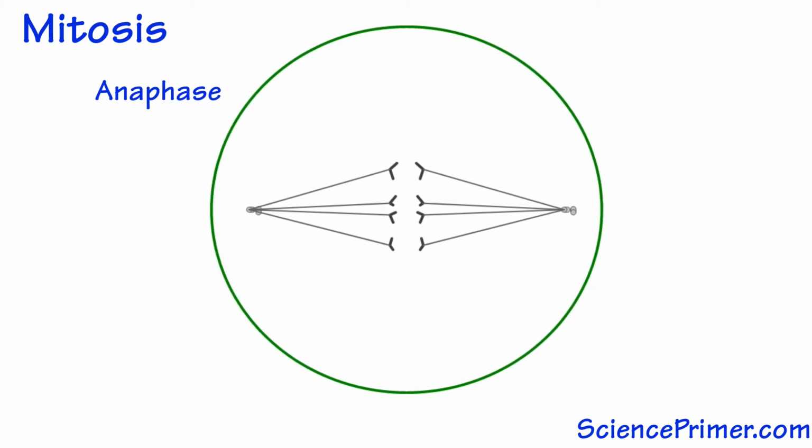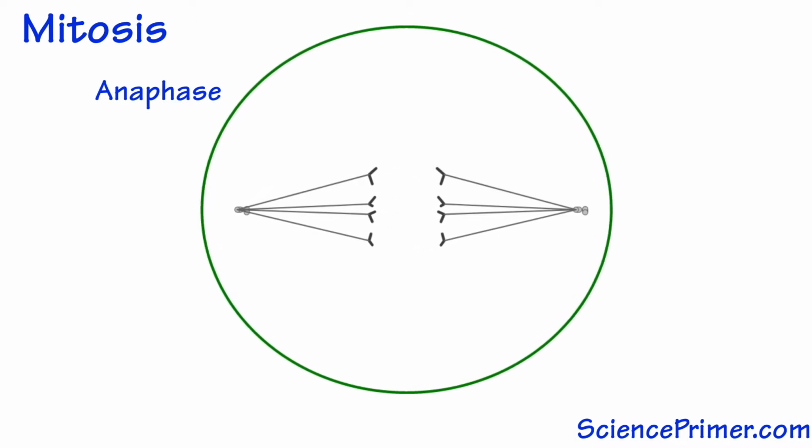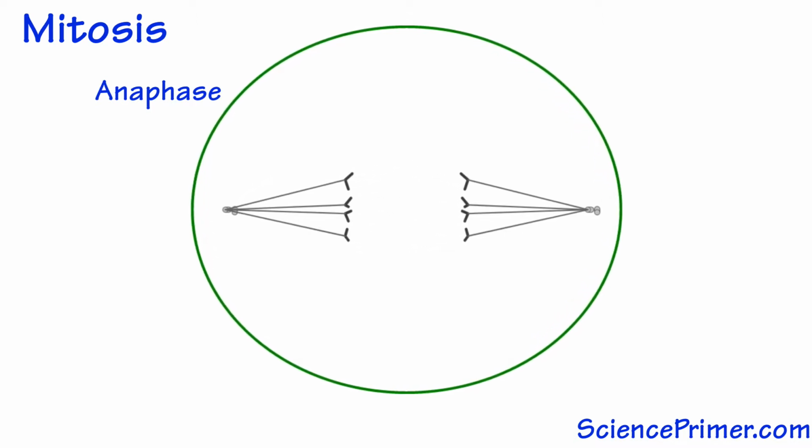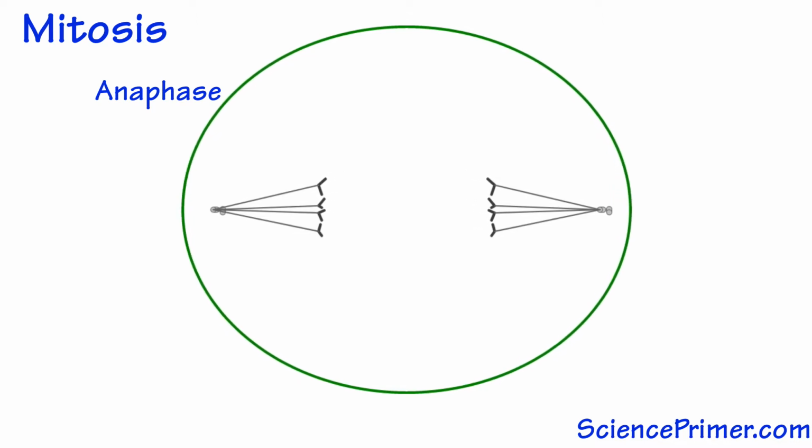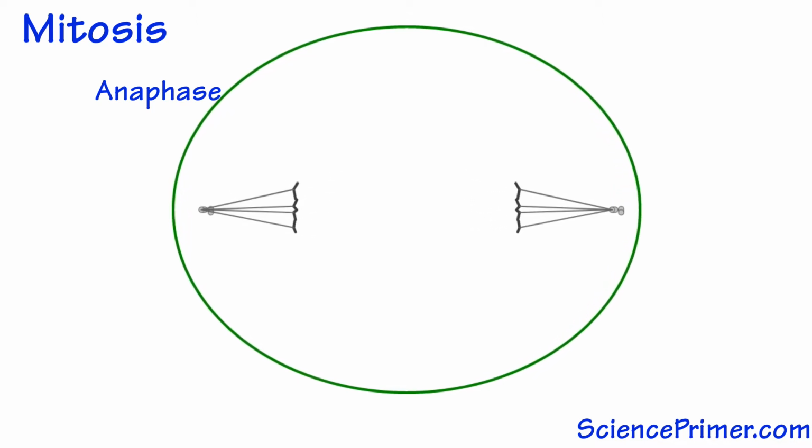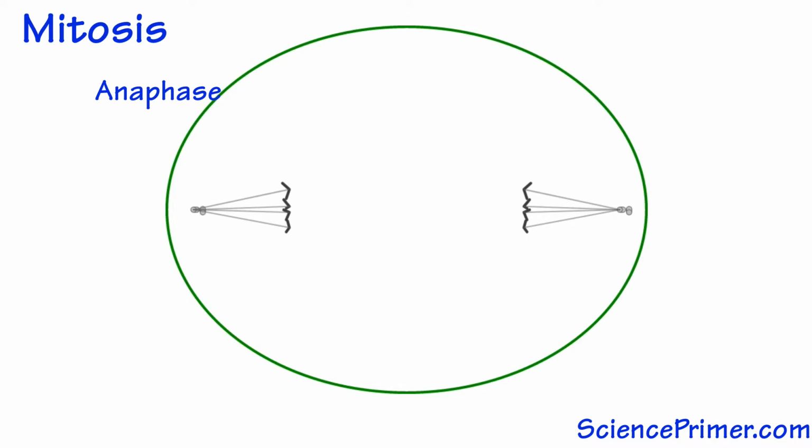During anaphase, the sister chromatids separate and one of each gets pulled towards either side of the cell. As the chromatids move towards the centrioles, the cell begins to elongate. By late anaphase, one complete copy of the organism's genome is present on either side of the elongated cell. The final stage of mitosis is telophase.